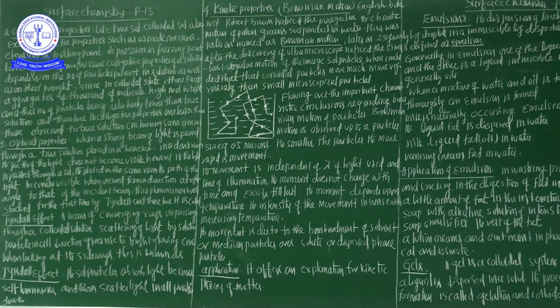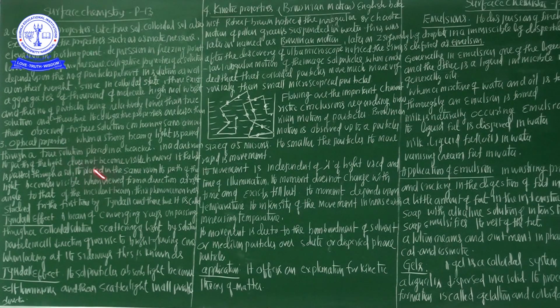The number of particles is relatively lower than in a true solution, and therefore the colligative properties are lesser than those observed for a true solution containing the same amount.